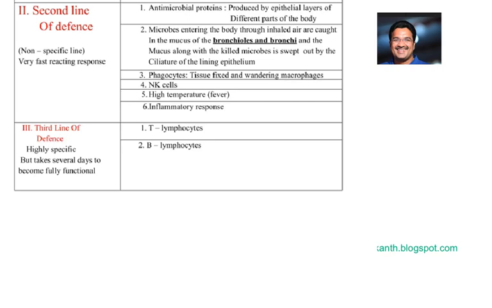The second line of defense is also a non-specific line. Like the first line of defense, it is also a very fast reacting response. Antimicrobial proteins produced by epithelial layers of different parts of the body are one example of the second line of defense. And the microbes entering the body through inhaled air are caught in the mucus of the bronchioles and bronchi, and the mucus along with the killed microbes is swept out by the ciliature of the lining epithelium. This process we say is second line of defense.